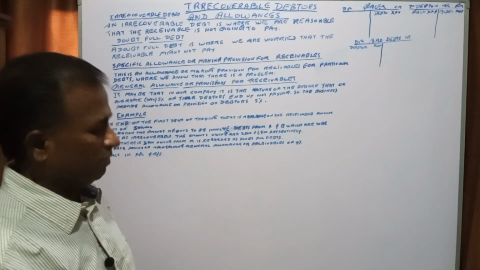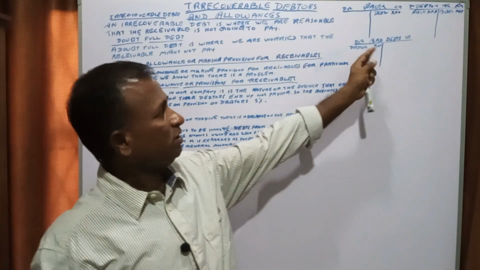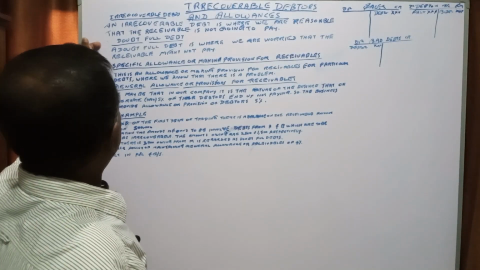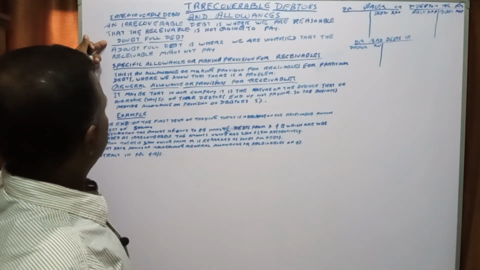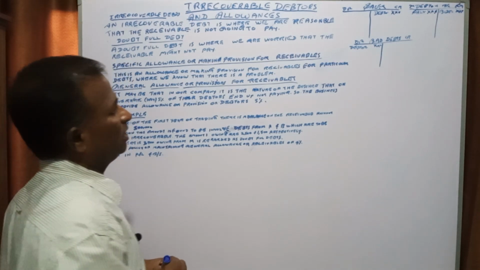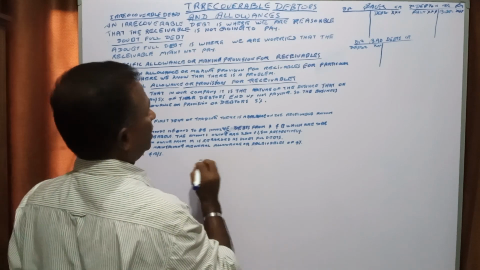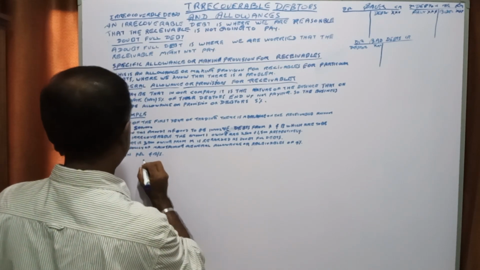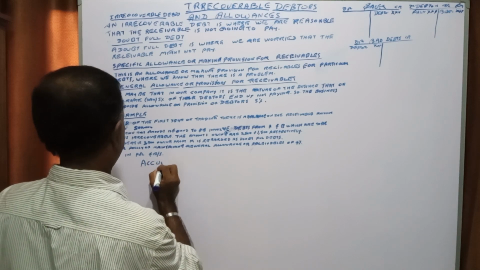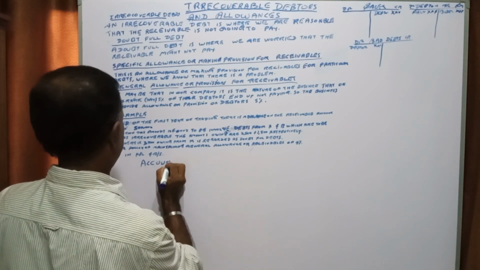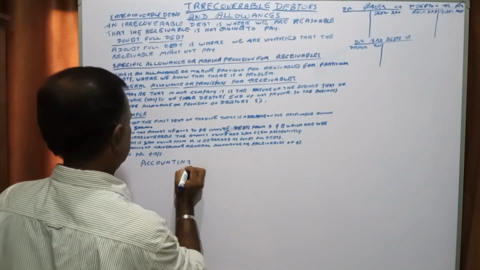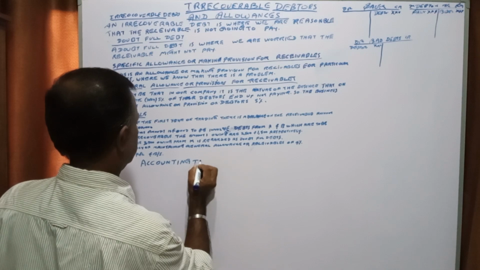This one will show in the profit and loss account. Okay. For this bad debt, irrecoverable debt, we will look at the accounting treatment, right?